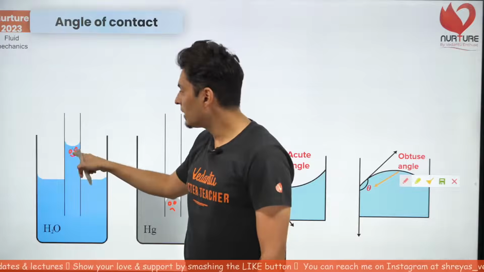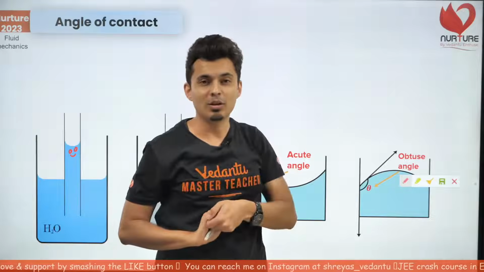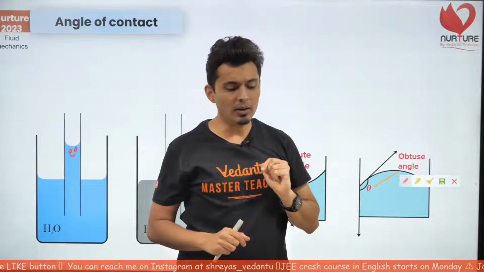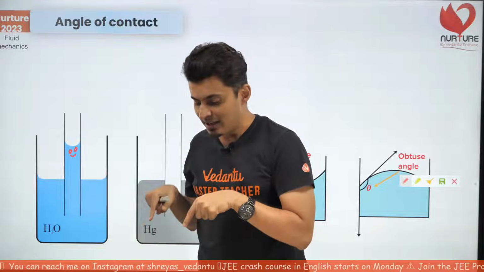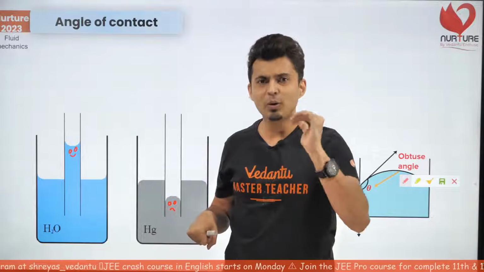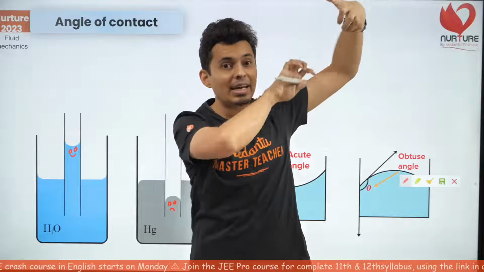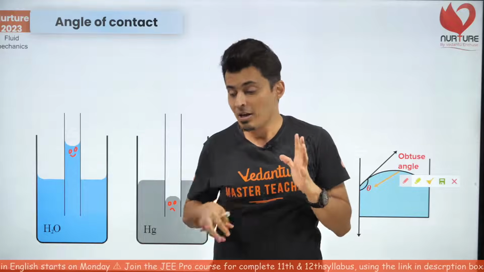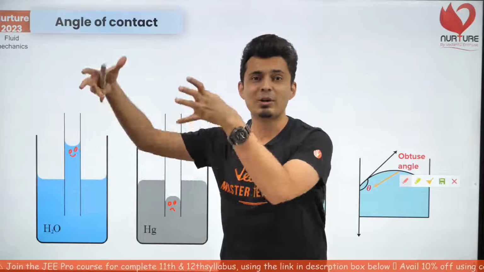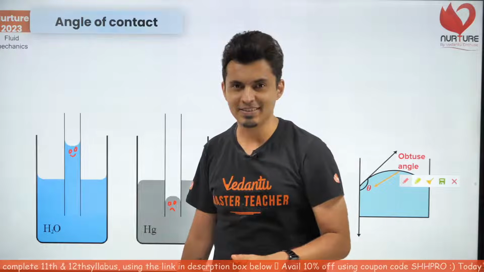So these molecules saw happiness in making bonds with the solid molecules. So they immediately start climbing up. But then they later on realize, if I have to climb up, I have to lift all these kids down there with me. Till some time, they are going to see that benefit. They will like making those bonds with the solid till some time. But then, beyond a point, how many molecules, how many of these blue water molecules are you going to lift? They will give up, and that's when it stops. I hope this is clear.